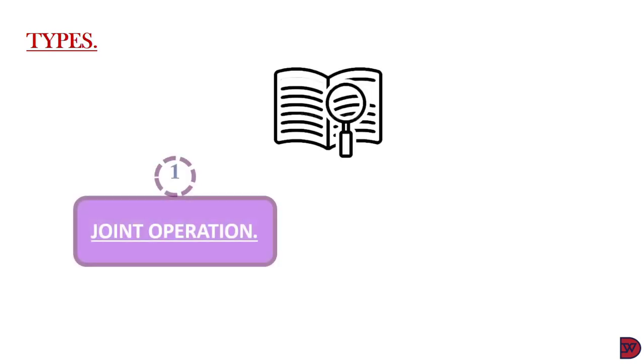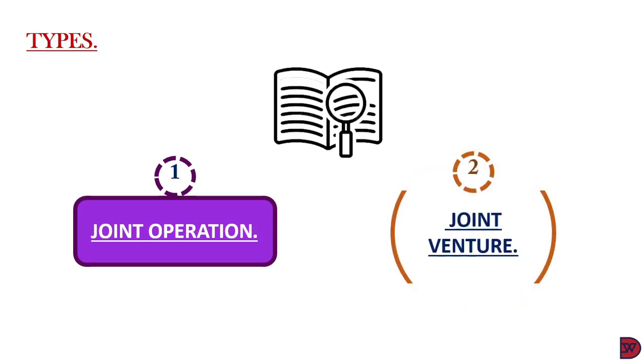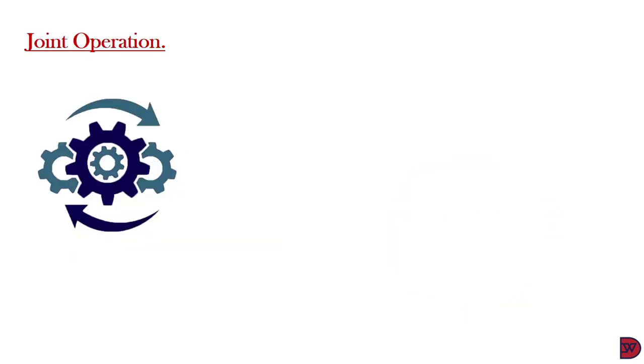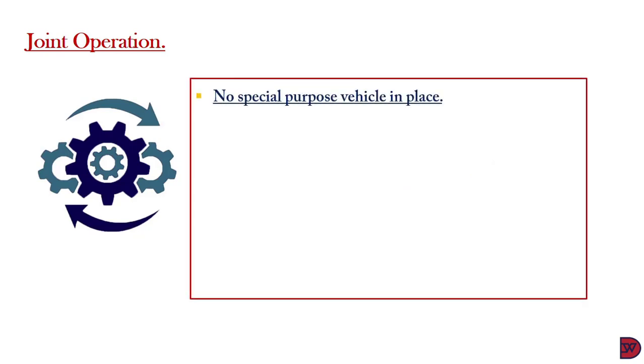We look at the types of joint arrangement we have. There are 2. The first is joint operation and the second is joint venture. We'll first look at joint operation. Here, any agreement that does not have the presence of a special purpose vehicle is automatically a joint operation. Secondly, there might be the existence of a special purpose vehicle, but it must not be registered. So it's operating similarly to a sole proprietorship type of business, where the owners are liable for the losses or the debt of the enterprise.